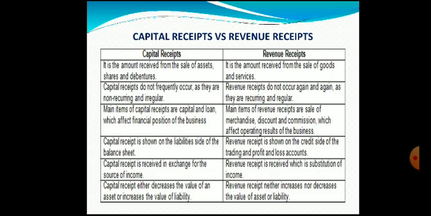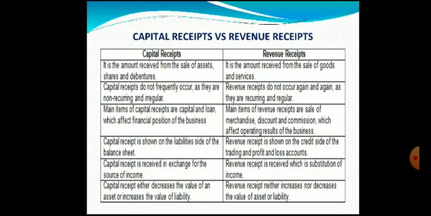Whereas in case of revenue receipts, these are credited to trading account or profit and loss account depending upon the type of the revenue receipt received, whether it is a direct revenue receipt or indirect. Accordingly, we are going to charge it to trading or profit and loss account. In case of sales proceeds, we credit the trading account. In case of commission received or dividend received, we record it on the credit side of profit and loss account.